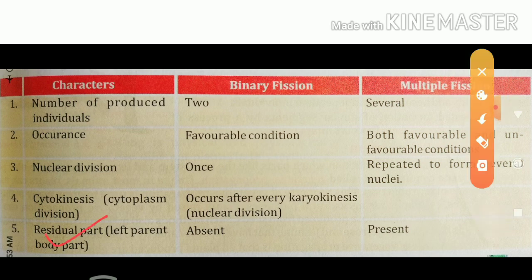Now the last point is residual part. Residual parts means remaining parts. In binary fission remaining parts are absent, but in the case of multiple fission remaining parts are present.